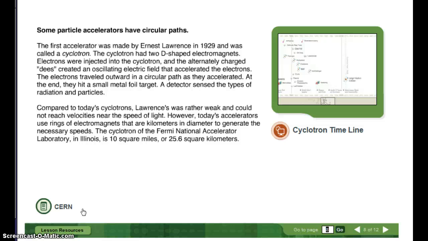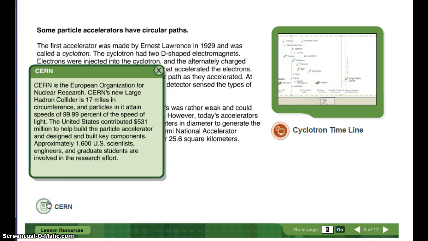At the end, they hit a small metal foil target. A detector sensed the types of radiation and particles. Compared to today's cyclotrons, Lawrence's was rather weak and could not reach velocities near the speed of light. However, today's accelerators use rings of electromagnets that are kilometers, so miles, in diameter, to generate the necessary speeds. The cyclotron at the Fermi National Accelerator Laboratory in Illinois is 10 square miles.